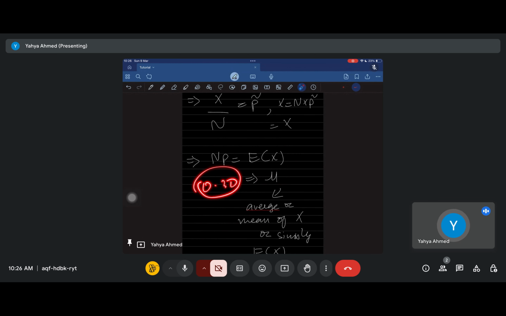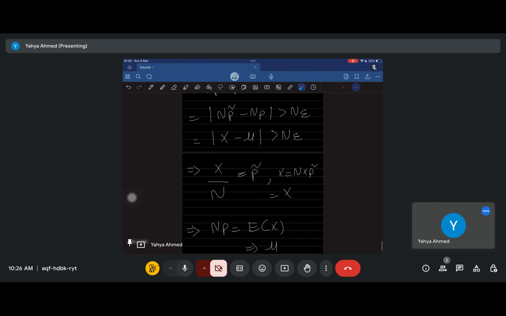So the expected value or the average value of the number of heads is actually mu, or basically np, right? And so np is basically the expected value of X. We're going to rewrite that as mu for now. Okay? So we rewrote this guy as x, and we wrote this guy as mu.